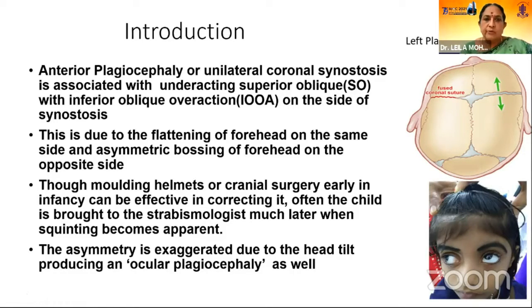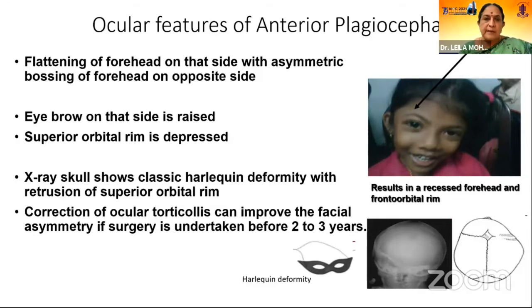Anterior plagiocephaly or unilateral coronal synostosis is associated with underacting superior oblique and inferior oblique overaction on the side of the synostosis. This is due to the flattening of the forehead on the same side and asymmetric bossing of the forehead on the opposite side. Though molding helmets or cranial surgery early in infancy can be effective in correcting it, often the child is brought much later when the squinting becomes apparent, and the asymmetry is due to ocular plagiocephaly.